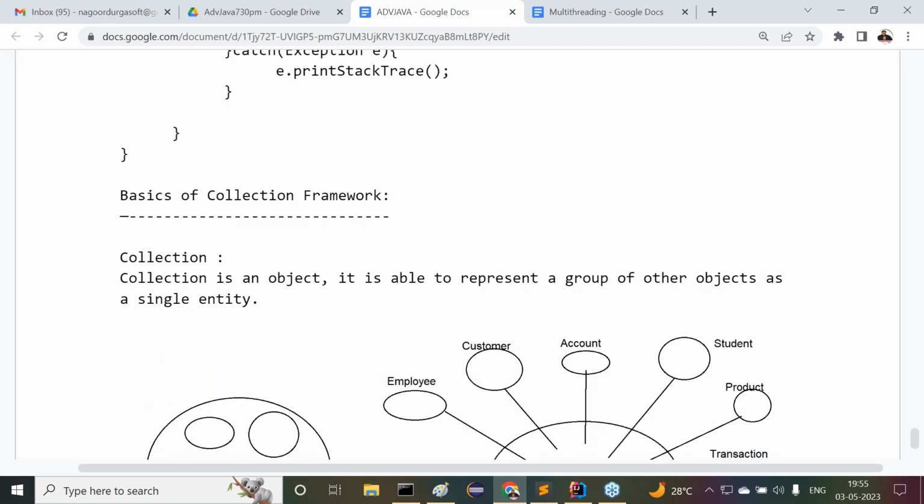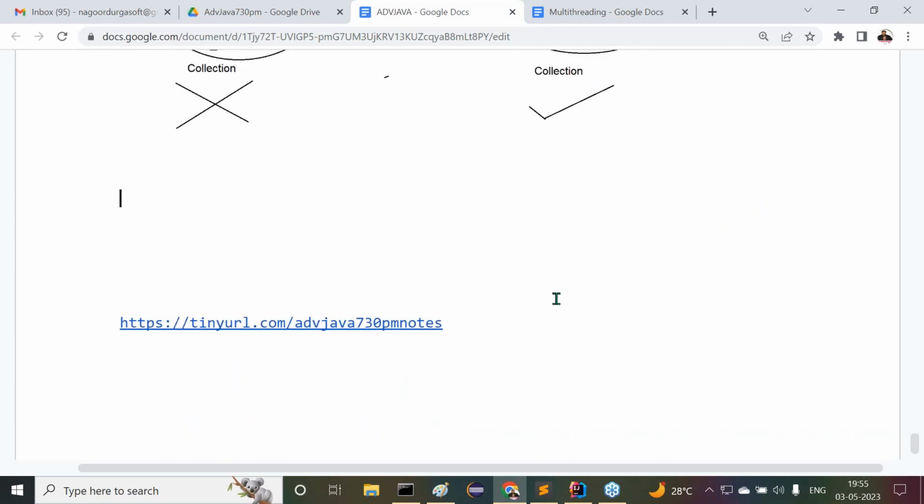All right, sir. Now observe carefully, and again I'm telling you, I have no intention to discuss the total concept of the collection framework here, only up to the required part, as per our requirement. Complete collections we are going to see in core Java only, not here. I'm telling only the required information. Okay, fine. Listen carefully.